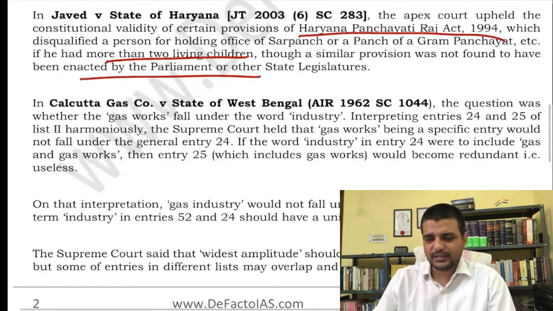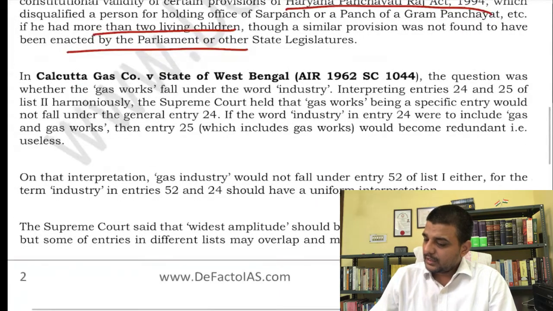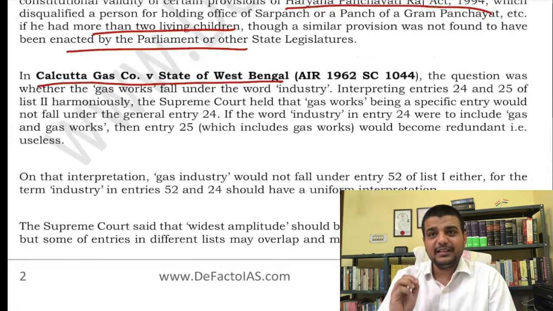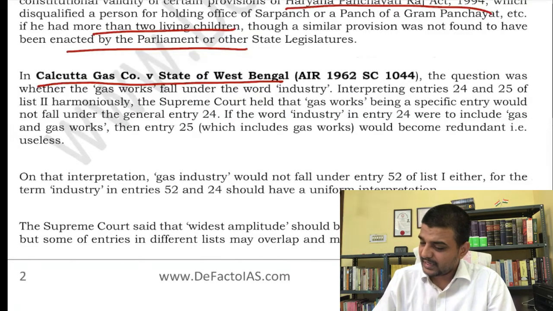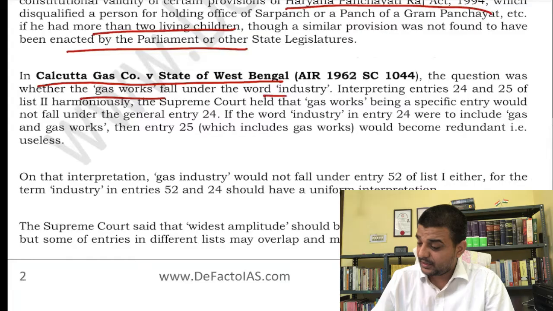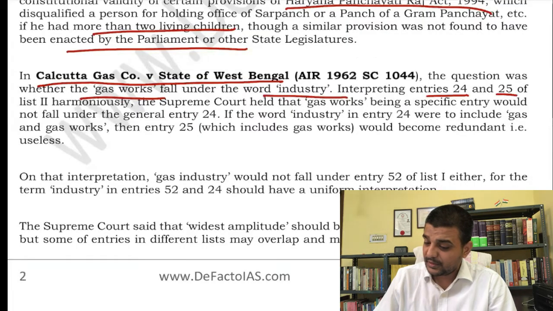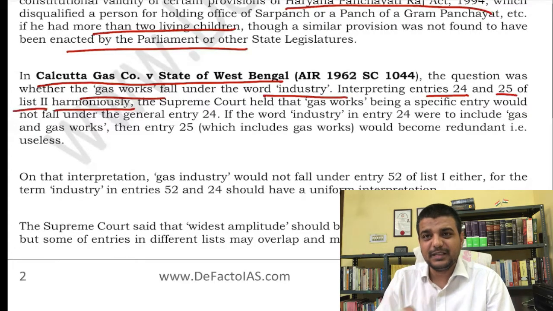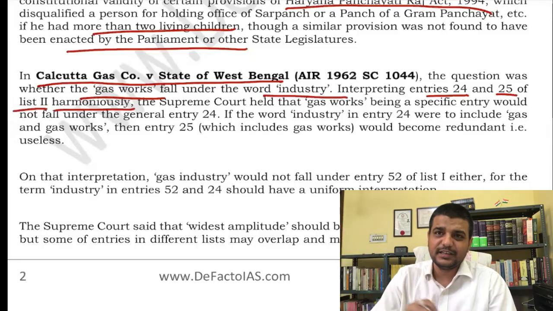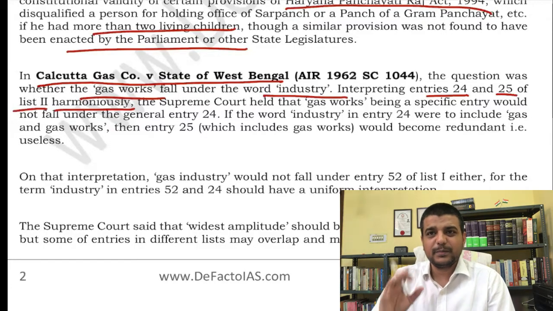In the case of Rajasthan also, yes, that is very correct. Then Kolkata Gas and the State of West Bengal. I was telling you about the plenary power of the legislature and related matters. See, the word was gas work, then the word was industry, right? The court held that Entries 24 and 25 of the list have to be interpreted harmoniously. There can be an industry which comes up with a gas work. So does it mean that for gas work only the Union can legislate, and for industry the state can legislate? The court held that no. If the purpose is to legislate on industry and it happens to be a gas work, then the Union cannot come and say that gas work comes in my list. No, not at all.